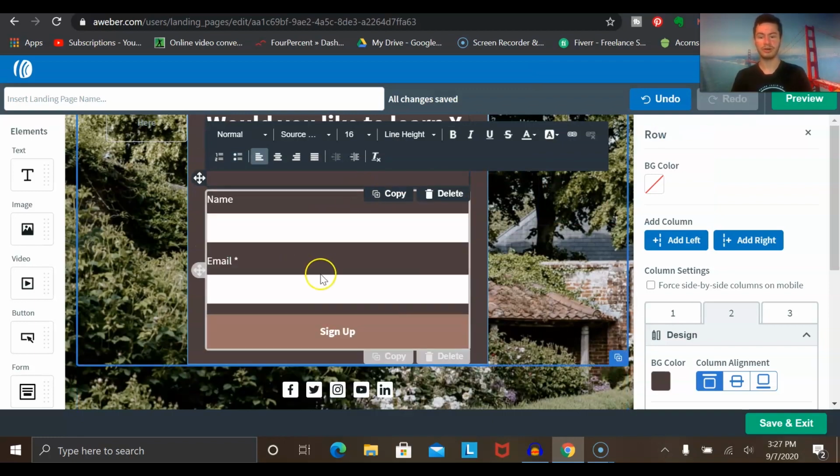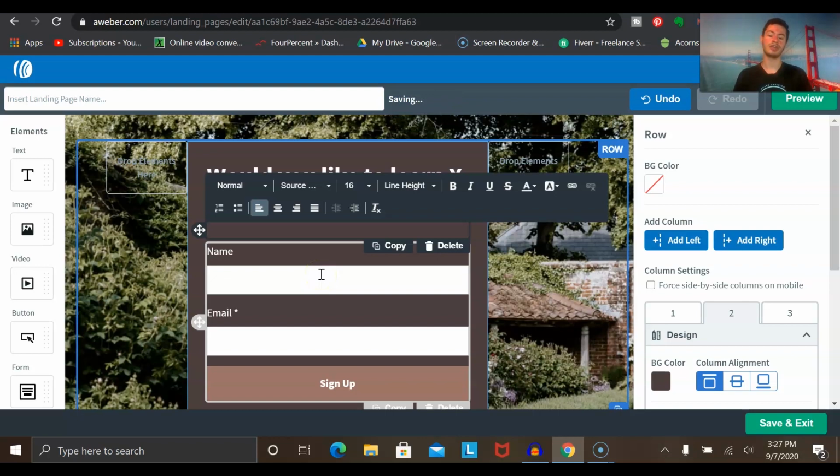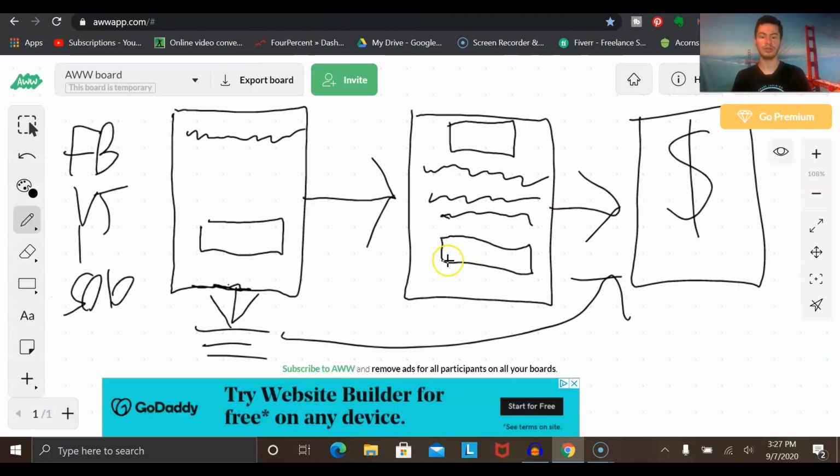You could delete it altogether, and then you want to include a call to action for them to enter their name and email, and from there they will be put on your email list. You could then have it go to the thank you page, then to the sales page, and then from there, you will of course be building up your email list.